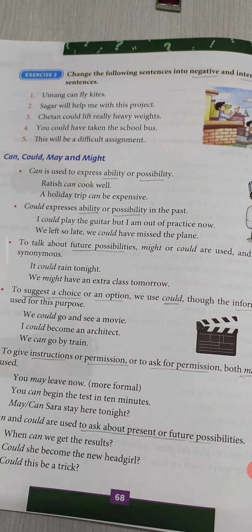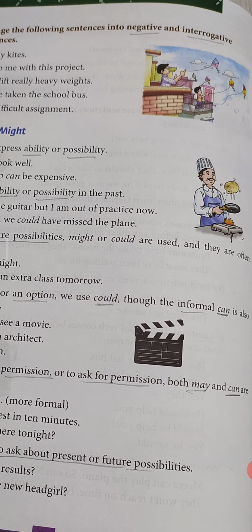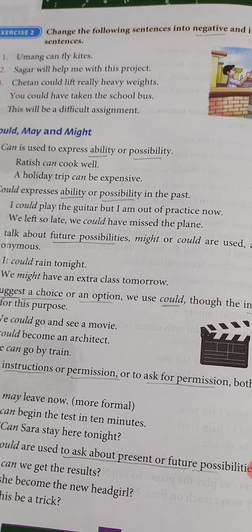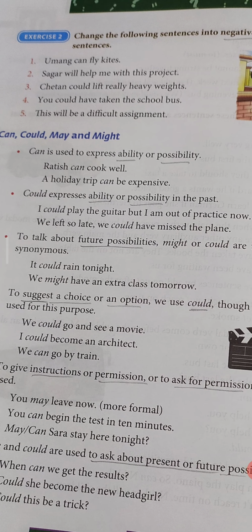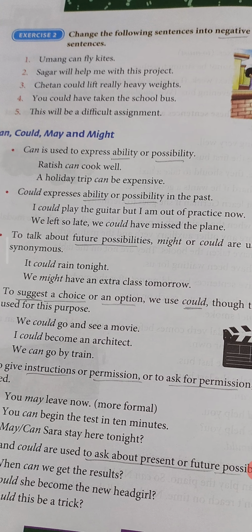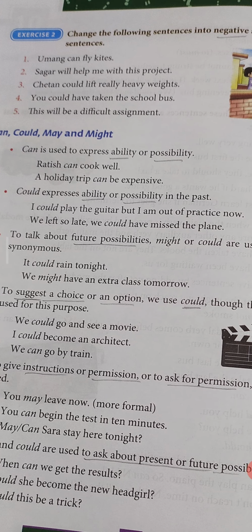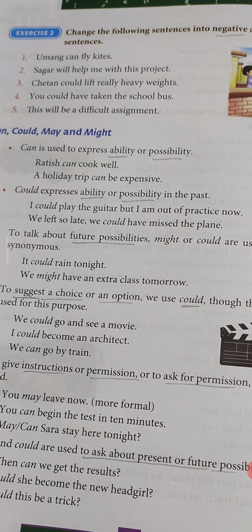Then coming to the next use, to talk about future possibilities, might or could are used and they are often synonymous. Future possibilities. It could rain tonight. It could means the atmosphere shown or seen is that it might rain.